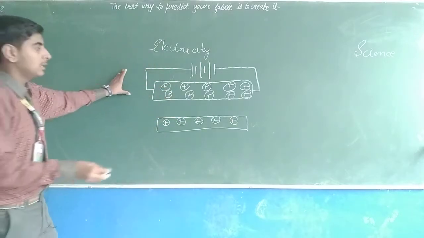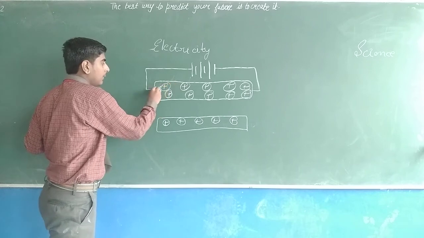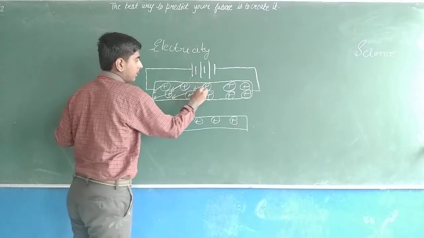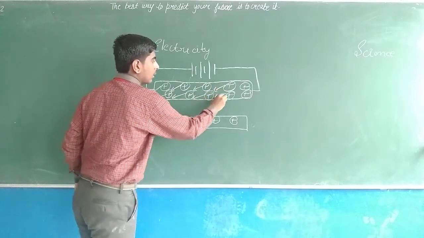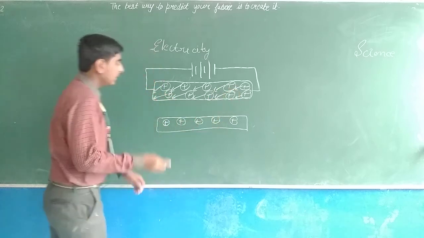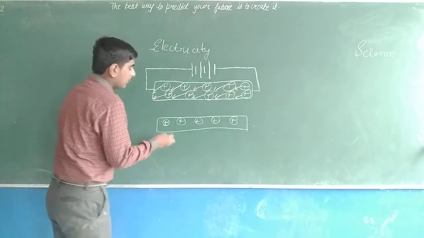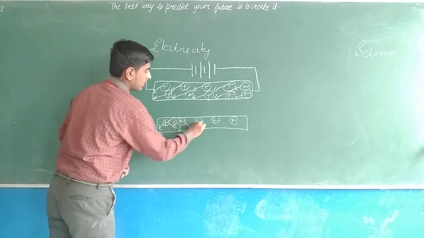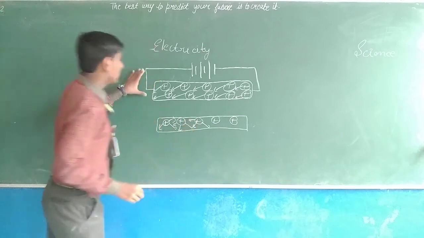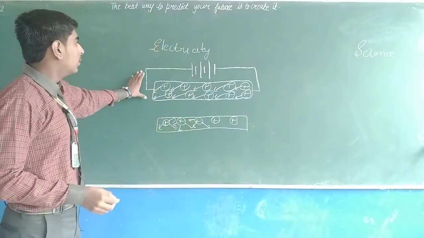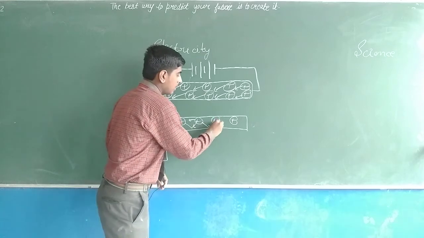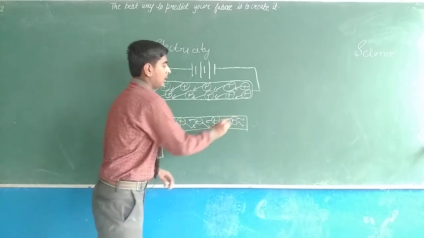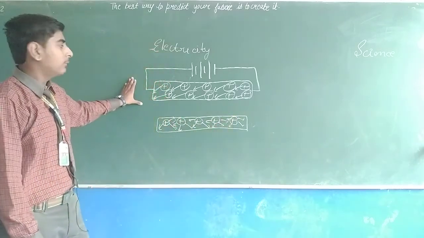So in this case we have to see that the charged particles will move in a definite direction like this. These all are going like this. Whereas when we are not connecting a cell to any object, they can go like this or this, in any direction. But in this case they will go only from the negative to the positively charged side. In this case it can go anywhere like this, but in this case it will move in a definite direction.